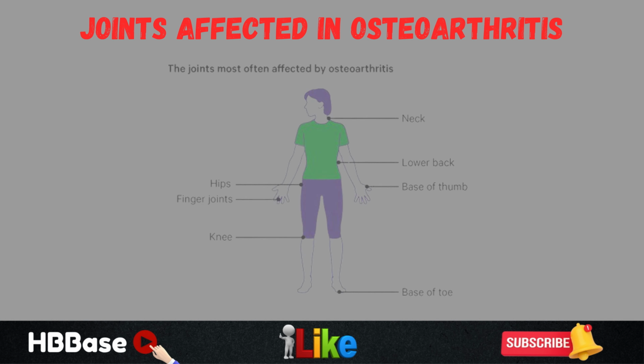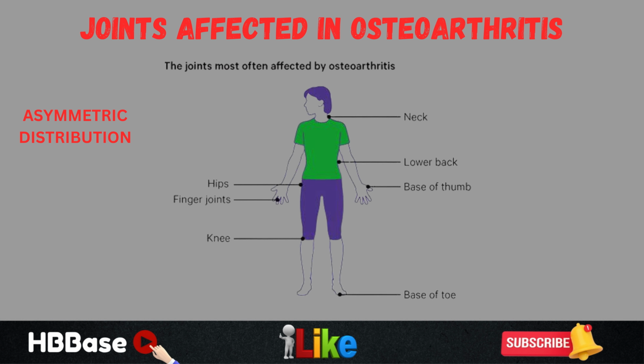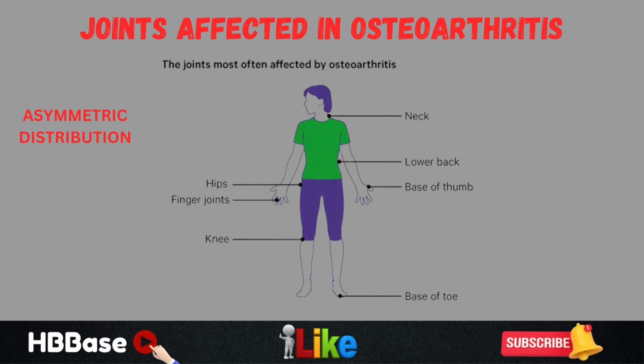Now let's talk about the joints that are affected in osteoarthritis. The joints that are affected in osteoarthritis are the following. And it's important to note that affected joints are oftentimes going to be asymmetric, meaning that if one joint in one hand is affected, it doesn't necessarily mean that the joint in the other hand is affected, as opposed to other conditions like rheumatoid arthritis, where we see a symmetric distribution. If you were to have one of your joints in your hand affected on one side, you're oftentimes going to have the same joint affected on the other side. But in osteoarthritis, this isn't the case. It's oftentimes going to be asymmetric.